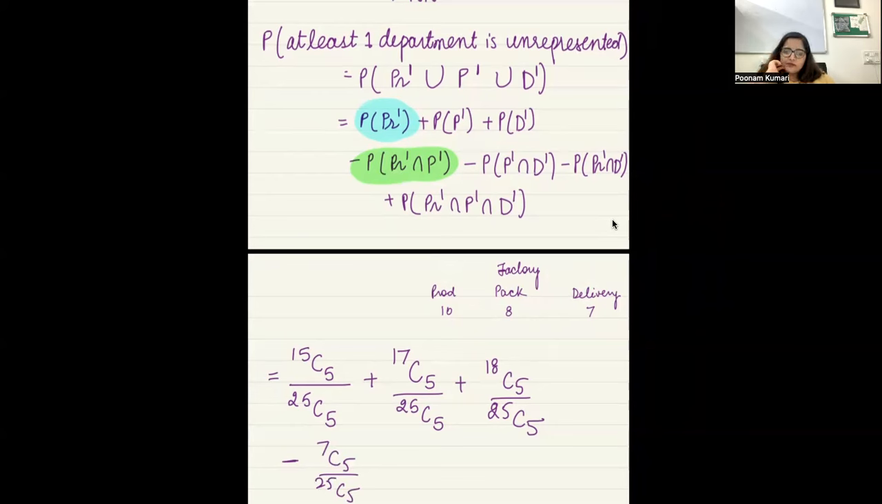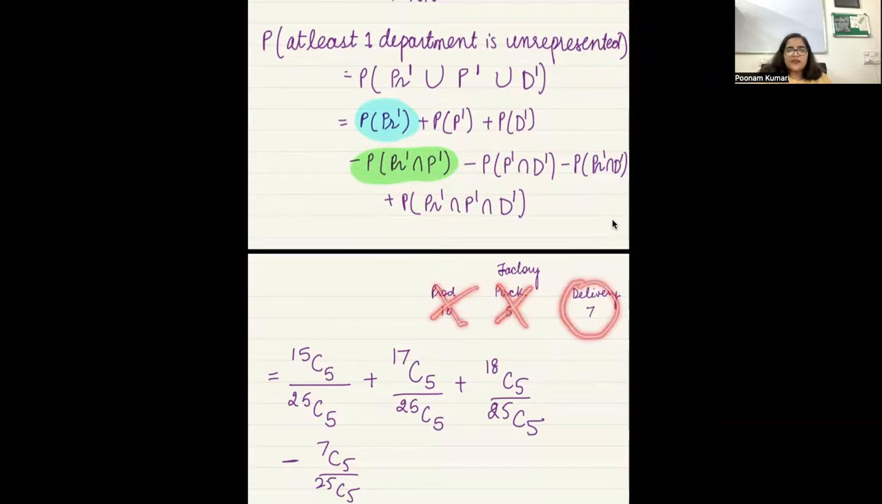Ma'am, I understood this 7C5. Okay, let's see what this means. Whenever there is an intersection, what does it mean? We want both of them together, right? Yes. So PR complement and P complement, what does that mean? Both of them should not be included. Don't include this, don't include this. Who are you left with? Delivery. So out of these people only you have to select 5 people, right?